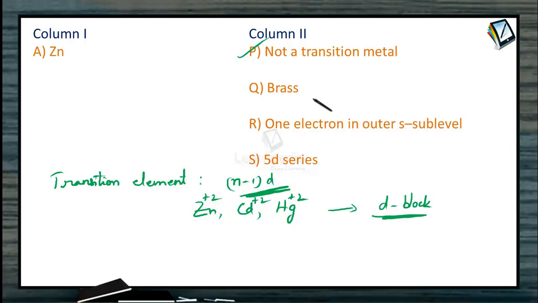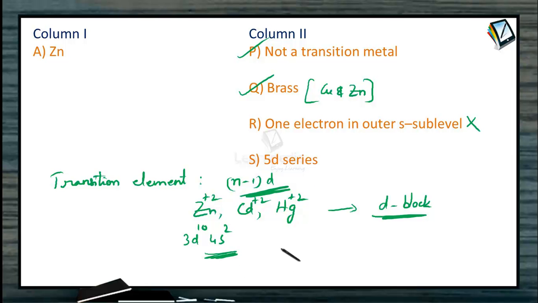Then brass. What is brass? It's an alloy of copper and zinc. So definitely brass contains zinc, so definitely this should be in our matching. Then one electron in outer s sublevel. When we write down the electronic configuration of zinc, it is 3d10 4s2. There are 2 electrons in the outer s sublevel. So definitely this cannot be in our matching.